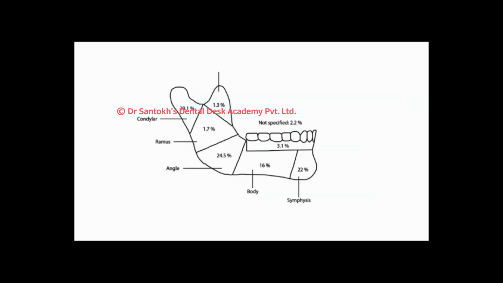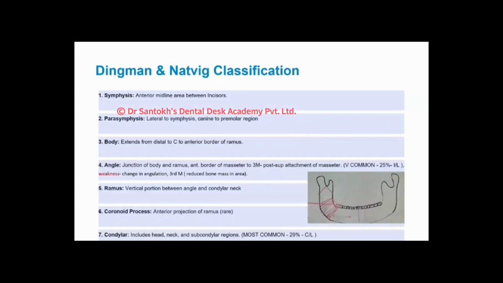So again, you can see that condylar fractures are most common at 29.1%, angle fractures at approximately 25%, and for the rest, you can see it is denoted here, with the coronoid process being very rarely implicated at just 1.3%. So now let us talk about the classification of mandible.